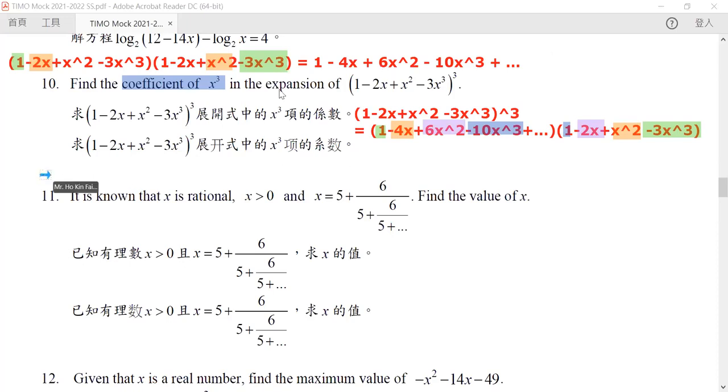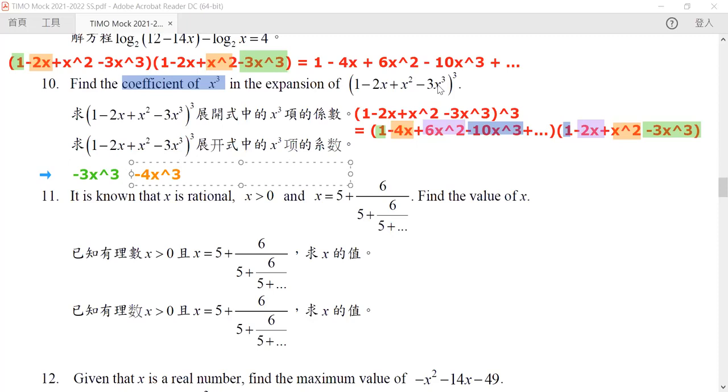So for our green one, the coefficient will be equal to negative 3x cubed. Now, you don't even need to write out the powers, because intuitively this must be x cubed, right? And the next one, our orange term, is equal to negative 4x cubed.